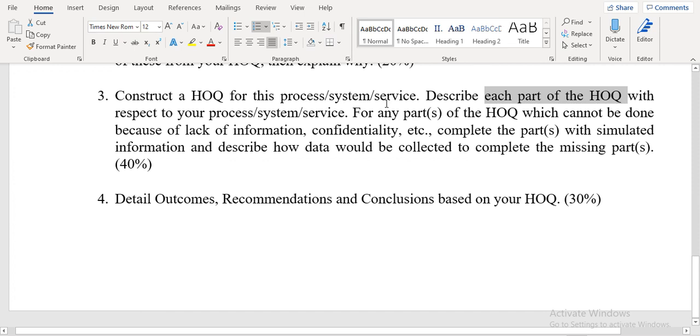For example, if you take competitor analysis, or if you take some other analysis like technical benchmarking, if you don't have proper information, you see that we will be giving some numerical values based on our interest to the competitors, which seeks some confidentiality, right? If we are not confident about it, we might be giving some wrong values also, right?